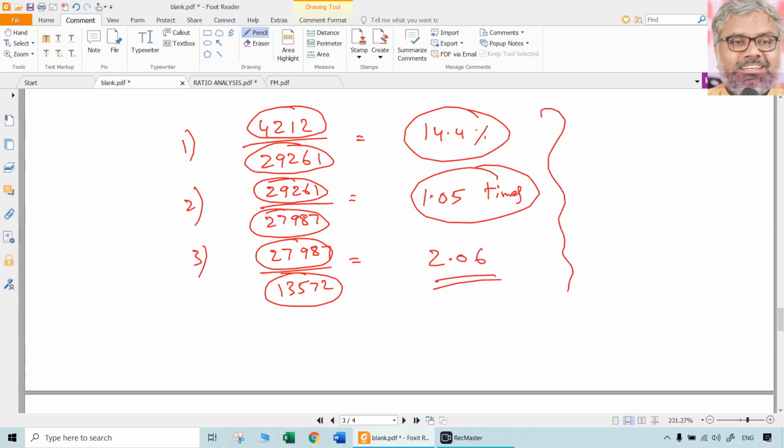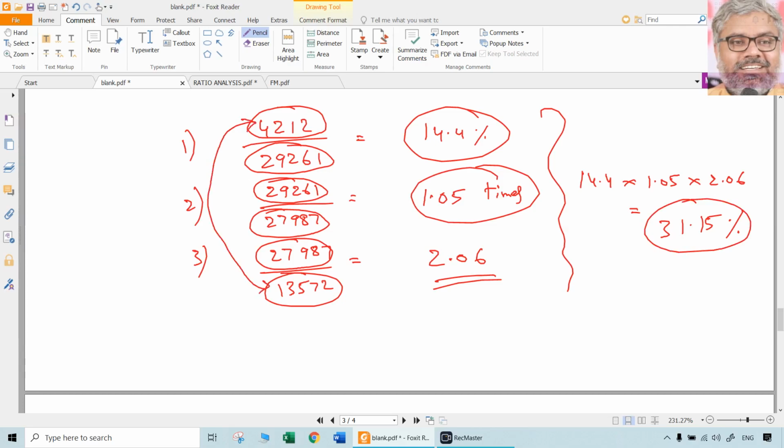Then, according to the DuPont model, all that we need to do is multiply all of them. 14.4, which is a percentage, multiplied with 1.05, multiplied with 2.06. Return on equity is how much percentage? 31.15 percent approximately. Instead of doing all this, straight away we can do this also: 4212 divided by 13,572.